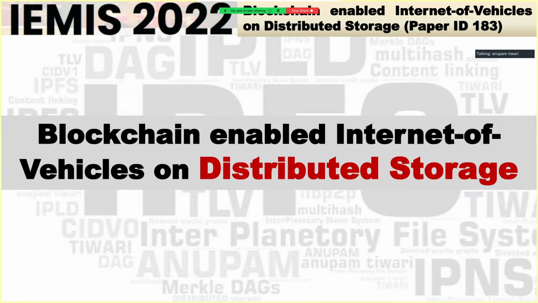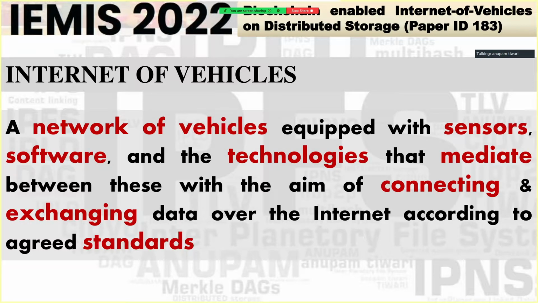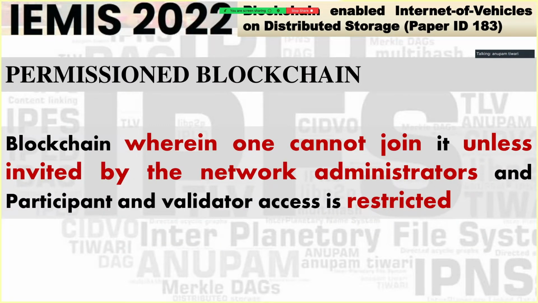So in this distributed storage, blockchain and Internet of Vehicles, my paper discusses a general introduction of what Internet of Vehicles is. So that basically pertains to a network of vehicles equipped with sensors, software, and various devices, so that all these devices among the vehicles are able to communicate with each other, exchange data, and take relevant good decisions. Then the next thing that I discussed is the permissioned blockchain.